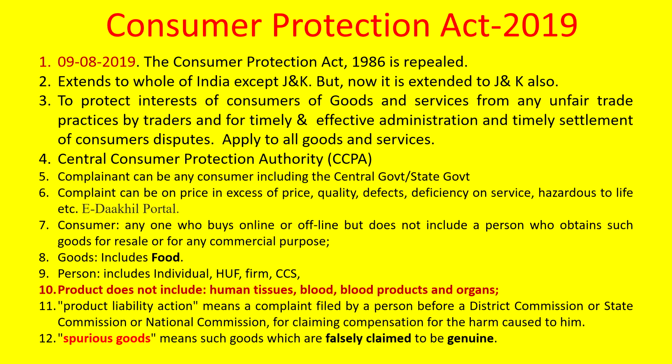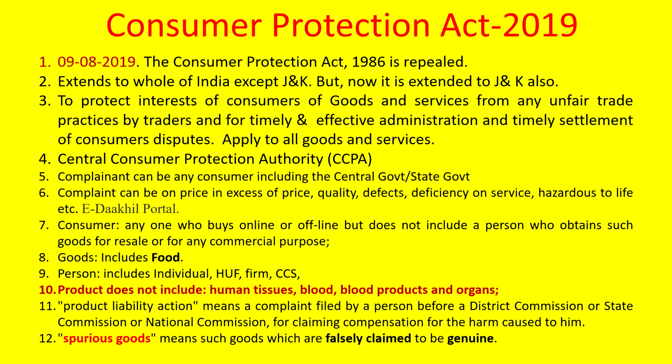And goods also include food. This you should understand. They may give a question whether it includes food or something else, then you should understand that goods include food. And person includes an individual, HUF, that is Hindu undivided family, any firm or any company, either registered or unregistered, or cooperative societies, registered or unregistered. They can be termed as a person who is termed as a consumer.